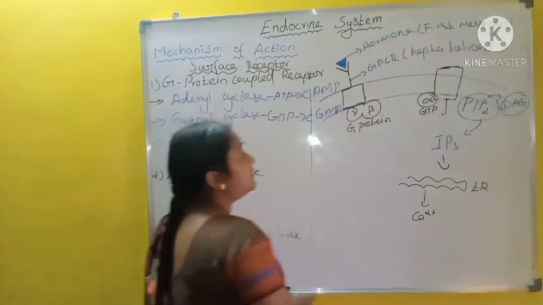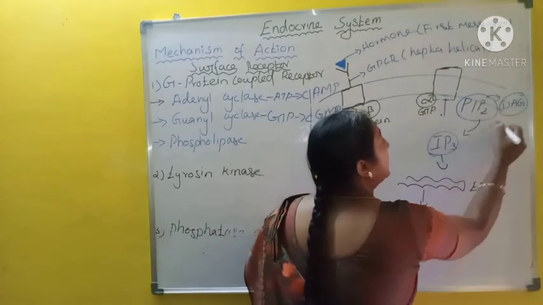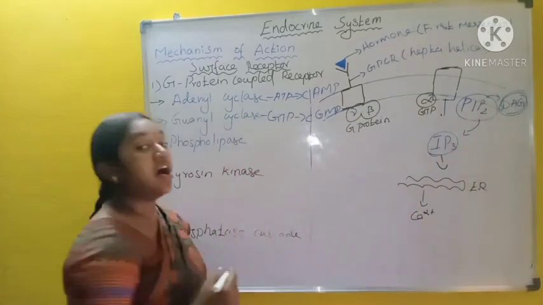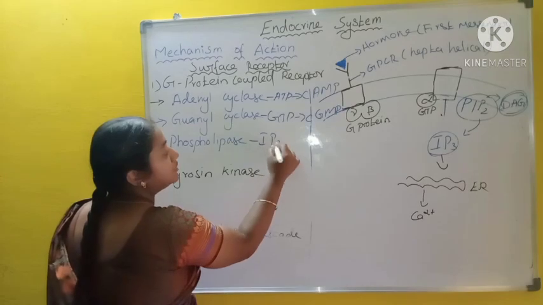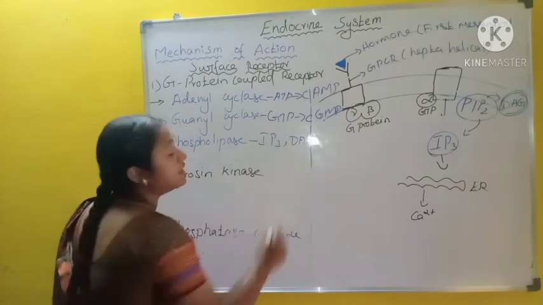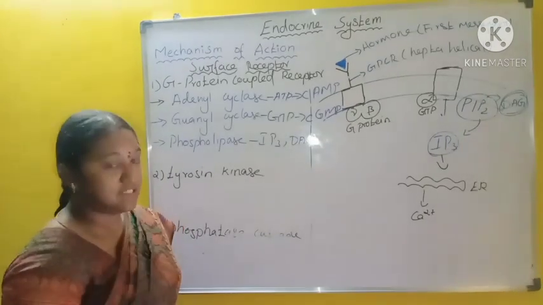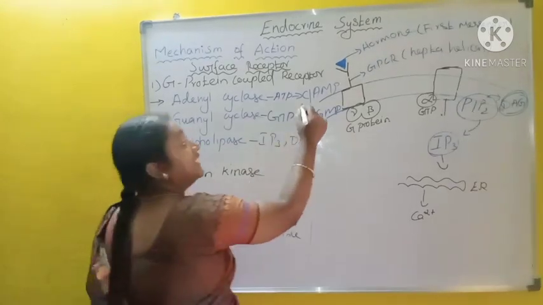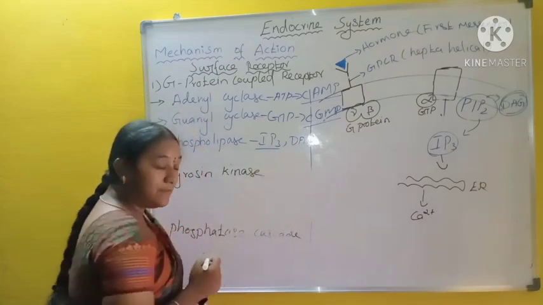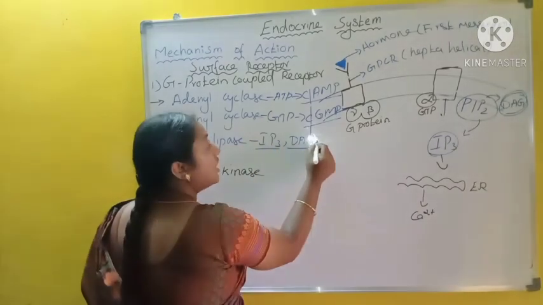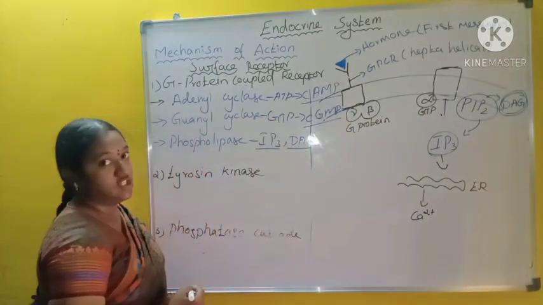So here inositol triphosphate and diacylglycerol are acting as second messengers. So now we can say cyclic AMP, cyclic GMP, IP3 inositol triphosphate, and diacylglycerol are the second messengers.